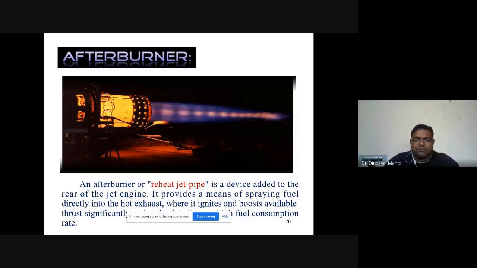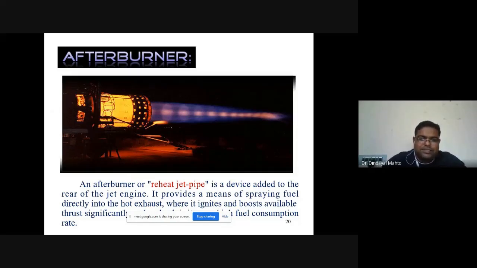But in the combustion chamber, we are generating very high temperature gases because we cannot control the combustion. The temperature generated may be around 2000 Kelvin. So it has to be reduced to the required 1400 or 1200 Kelvin before entering the turbine. For that we use the dilution zone, as we have seen in the combustion chamber theory. So we reduce the temperature to the required limit, then it enters the turbine.